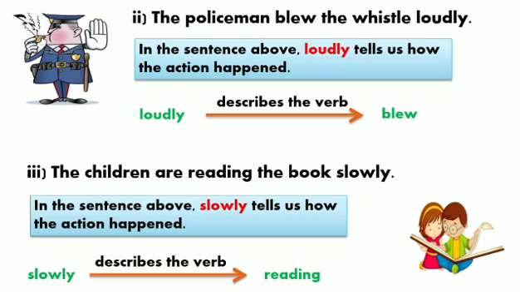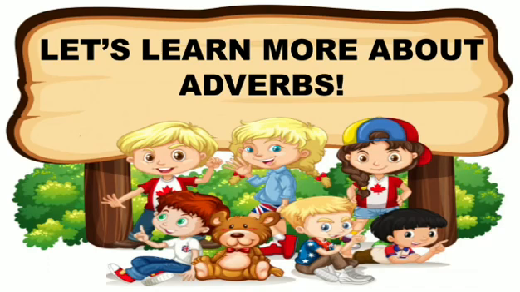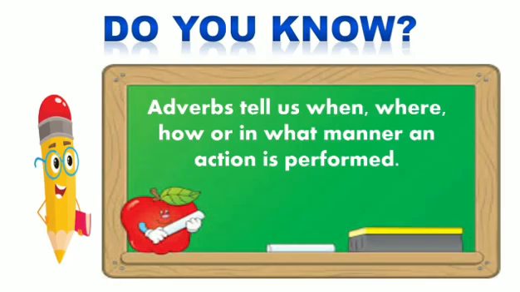Yes, slowly. The word slowly is telling how the children are reading. In what manner are they reading? So, in this sentence, slowly is the word which is describing the action reading. Therefore, slowly is an adverb which is describing the verb or the action word reading. Clear? Okay. So now I have something more for you to learn about adverbs.